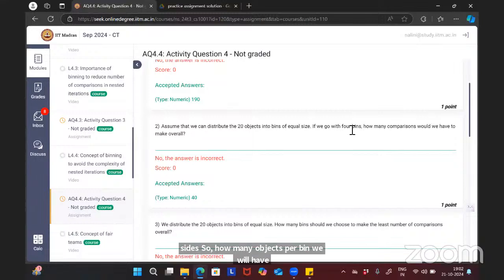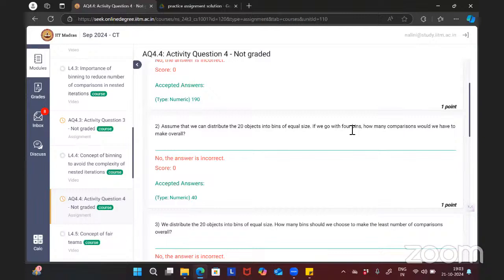Within each bin, how many comparisons will we do? 5 into 5 minus 1 by 2. That is 10 comparisons per bin. So how many such bins do we have? 4 bins. So 10 into 4 is 40. We will do 40 comparisons in total.